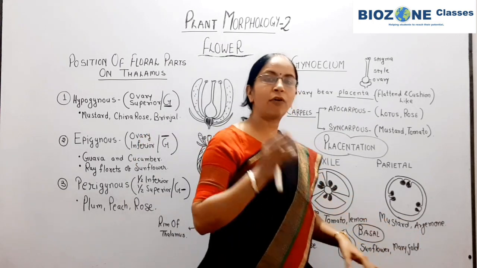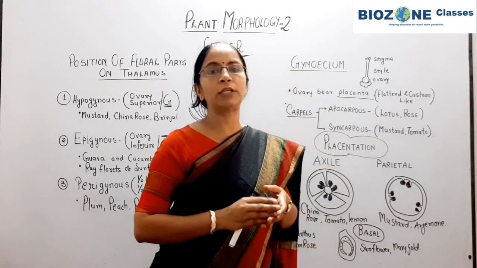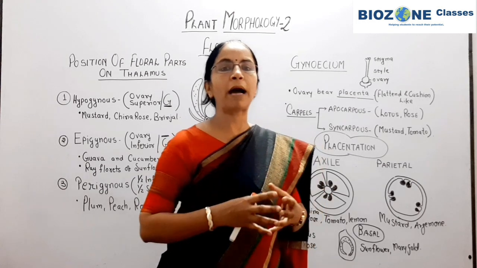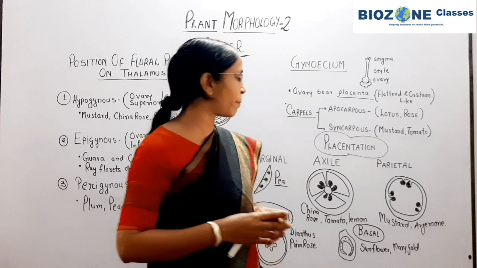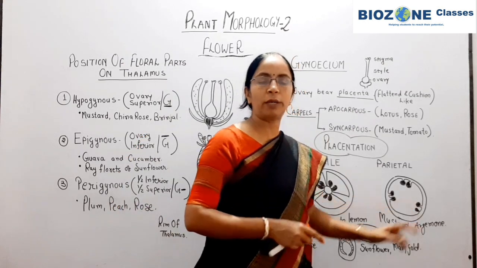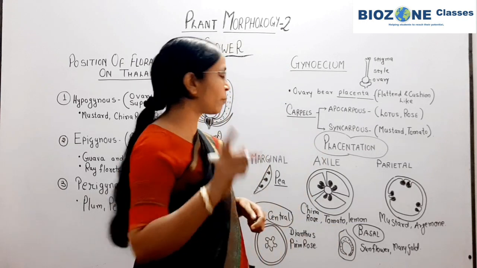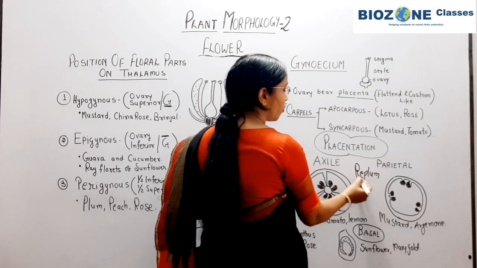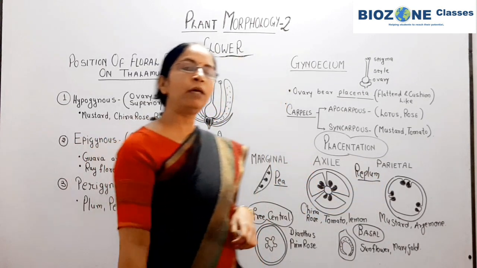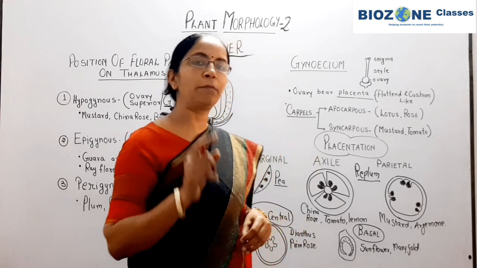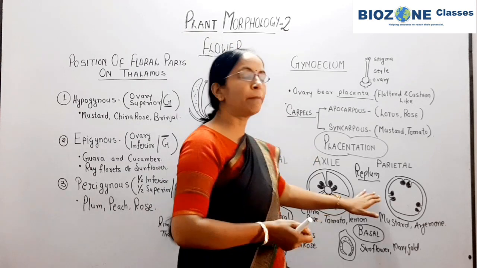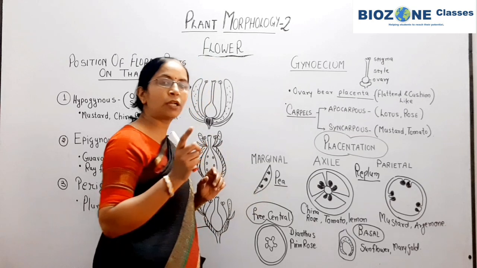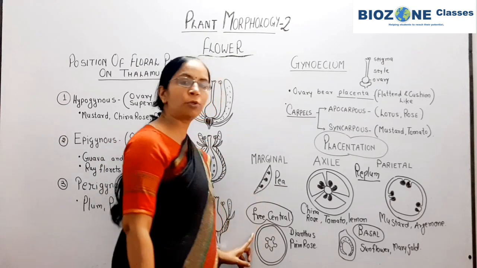That statement is: the false septum is present in parietal placentation in some of the examples or members, and because of that false septum the ovary seems to be bilocular, but originally the ovary is unilocular. Remember the term for that false septum; the term is not provided, but one year the term was asked. That term for false septum is replum. So remember, replum is a false septum which is present in mustard. It is a membranous structure, and because of this false septum the ovary appears bilocular, but originally it is unilocular.